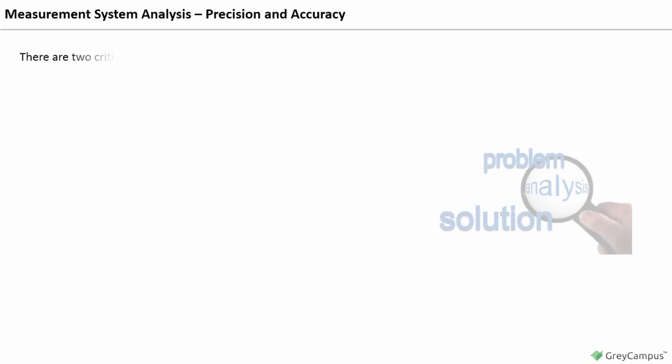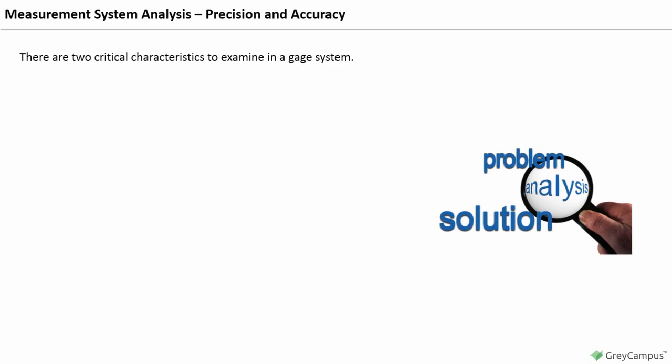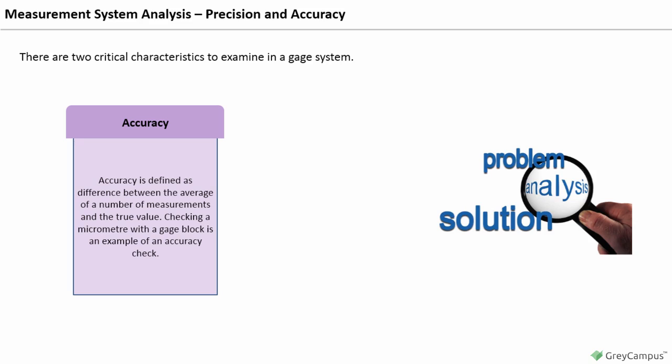Measurement System Analysis, Precision and Accuracy. There are two critical characteristics to examine in a gauge system. Accuracy. Accuracy is an unbiased true value and is normally reported as the difference between the average of a number of measurements and the true value. Checking a micrometer with a gauge block is an example of an accuracy check.